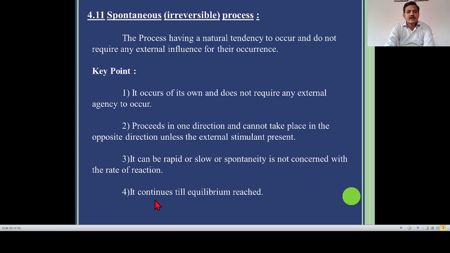Number 4, it continues till equilibrium is reached. It means an irreversible or spontaneous process takes place till equilibrium is achieved. Equilibrium means the condition where all factors are equally balanced. So it continues till equilibrium is achieved. Those are the key points 1, 2, 3, 4 for an irreversible or spontaneous process.